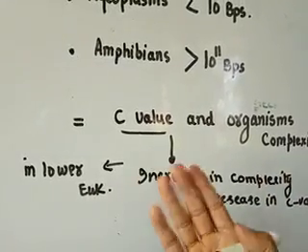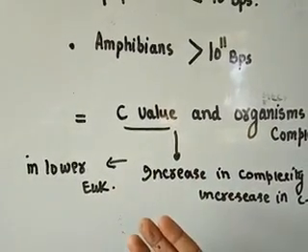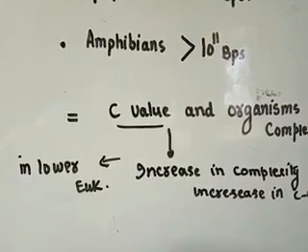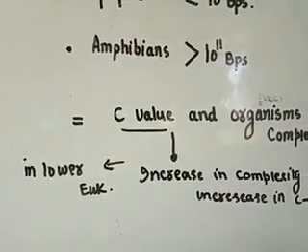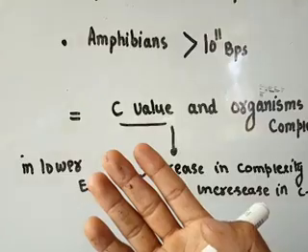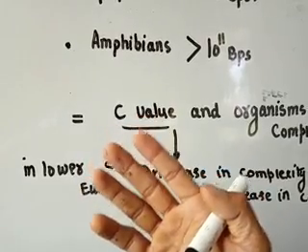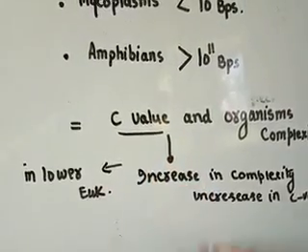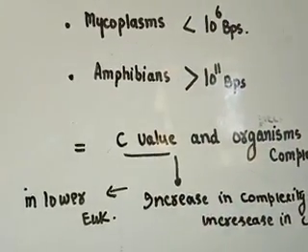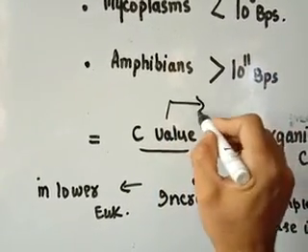As the complexity increases, the C value gets increased from 10 raised power 4, which is found in the algae, and 10 raised power 6 starting from the lower eukaryotes. Then it becomes 10 raised power 7, 10 raised power 8 in the worms, 10 raised power 9 in echinoderms, 10 raised power 9.2 in the fishes. And then in amphibians, the C value reaches a maximum of 10 raised power 11.